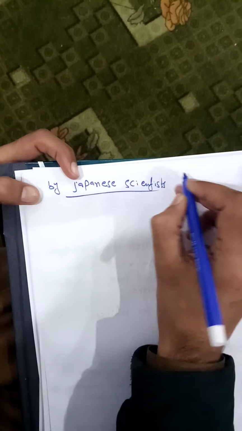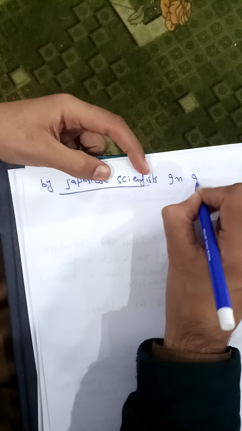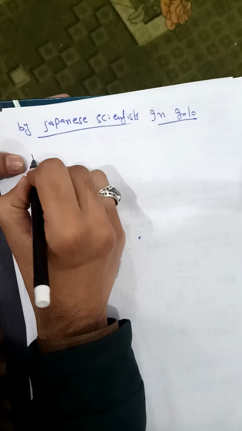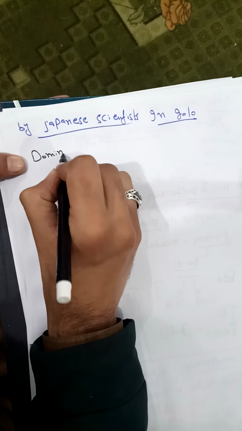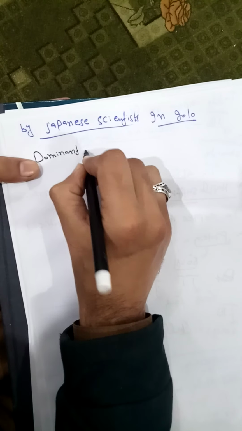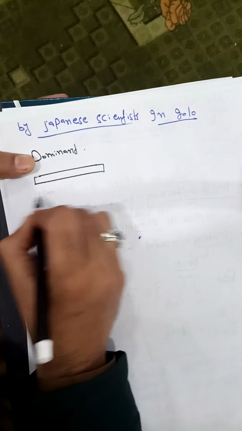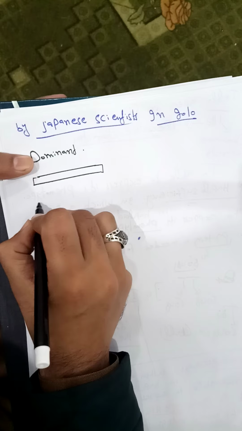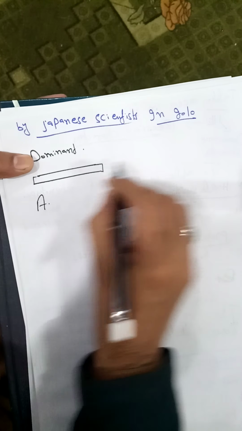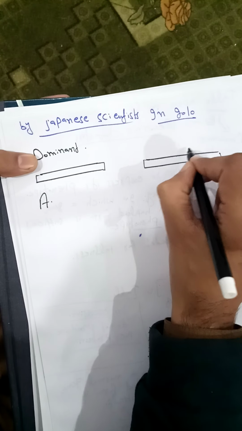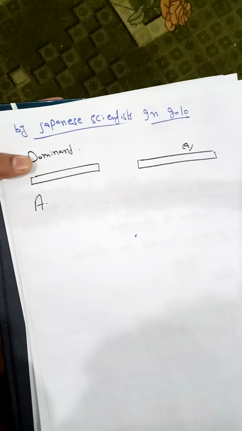The other phenomenon for dominant and recessive was described by Japanese scientists in 2010. They described that there are two genes, the dominant and the recessive. If this is the gene A, the dominant gene, the other is the small a, the recessive gene.